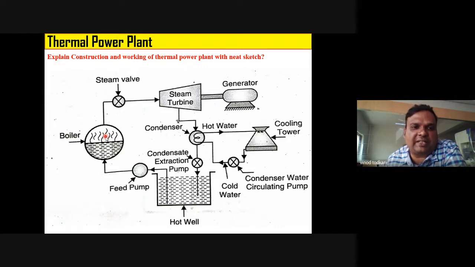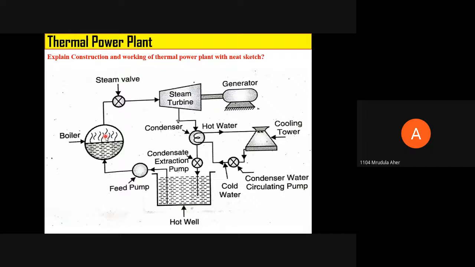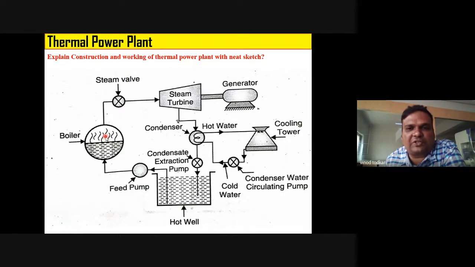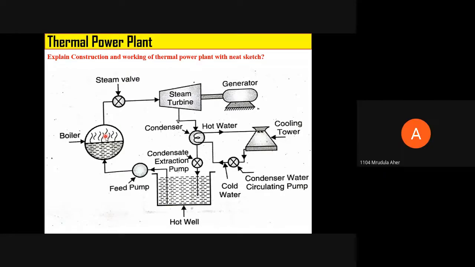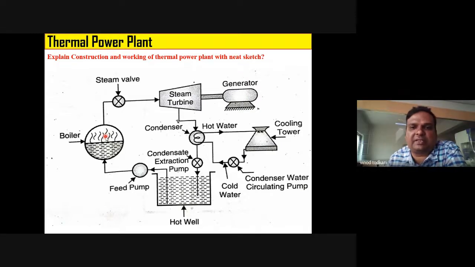That is high pressure and high temperature steam. Very good. What is the function of steam valve? To regulate the flow of steam. Correct. From which place to which place? Boiler to steam turbine. Excellent. From boiler to steam turbine.